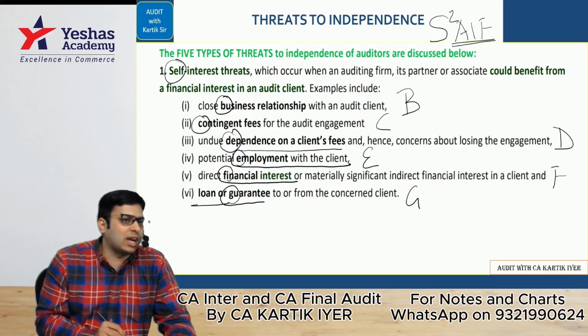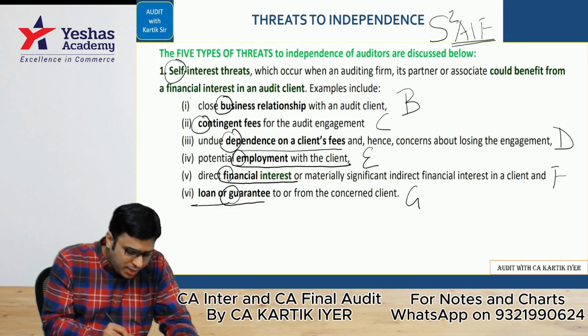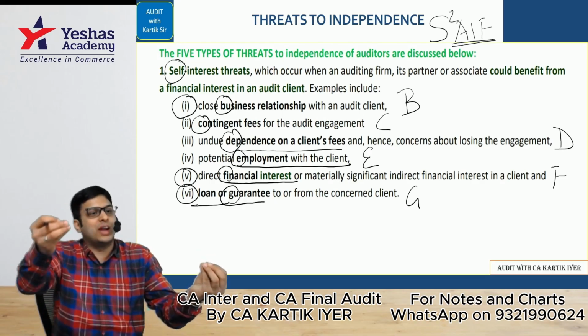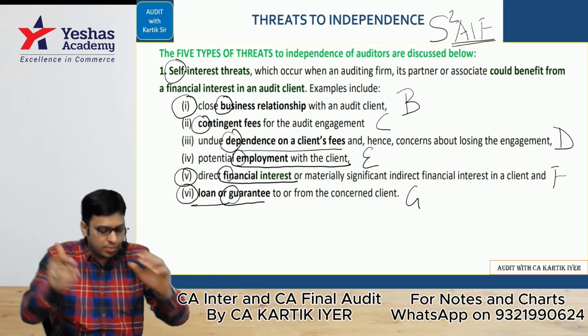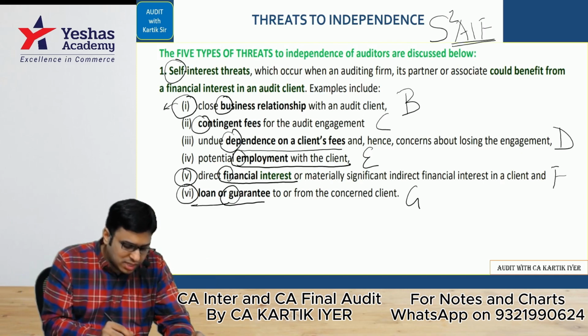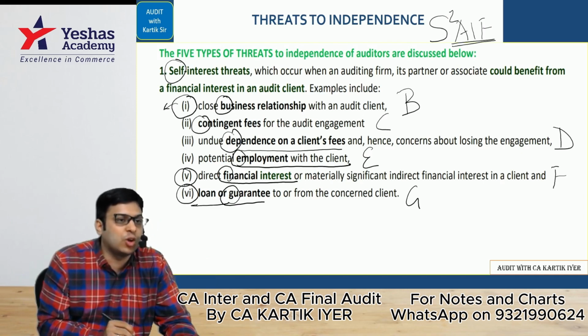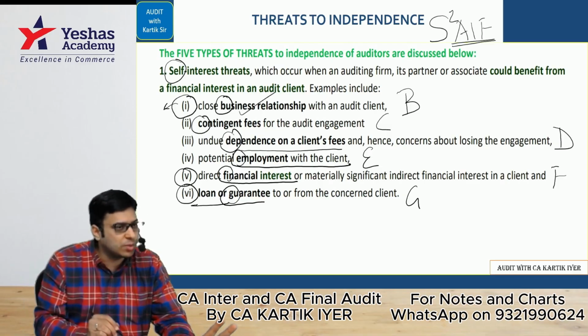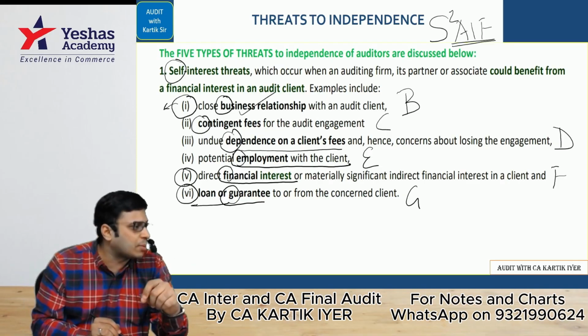But I told you in the class while teaching that B, F and G are already covered in law. The threat was there, but lawmakers have made the law in such a way that the threat is covered now. So B is covered by section 141, subsection 3, clause E, which says that the auditor will be disqualified if he has any business relationship. This you see in the Audit and Auditor chapter in law.